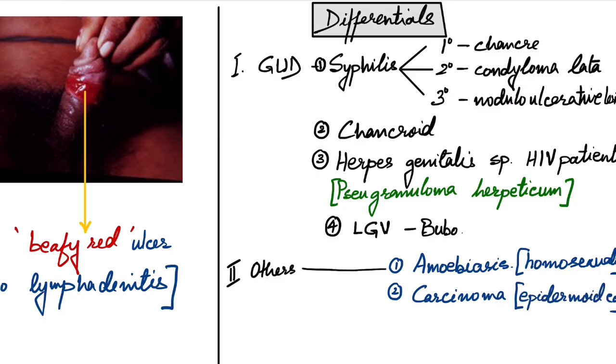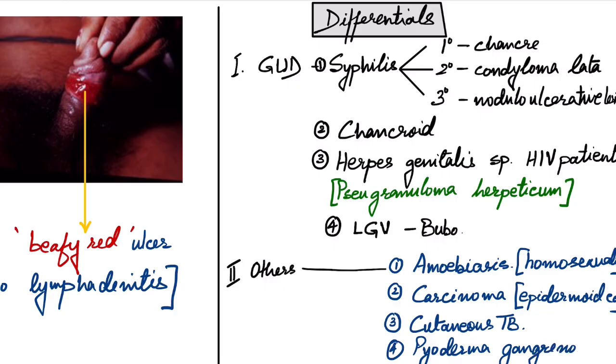Now apart from this, cutaneous TB like lupus vulgaris may resemble this, and lastly the entity pyoderma gangrenosum also resembles Donovanosis. So these can be differentiated by their respective diagnostic tests like serology for syphilis, and if not, then therapeutic trial will help us differentiate them.